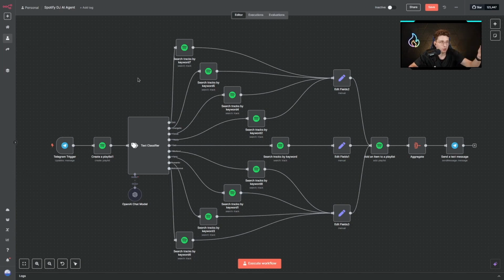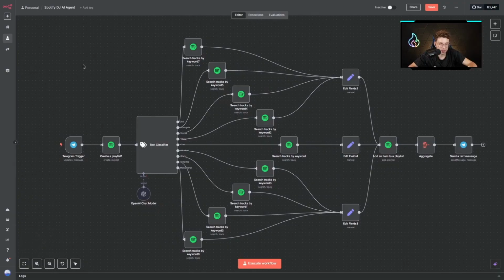I will be showing you how to create a Spotify DJ agent that will create a playlist for you on Spotify based on your mood. So it's not a business use case or content creation, but something very different. The entire automation may look really complex, however, it's pretty simple. It won't take that long to set it up.